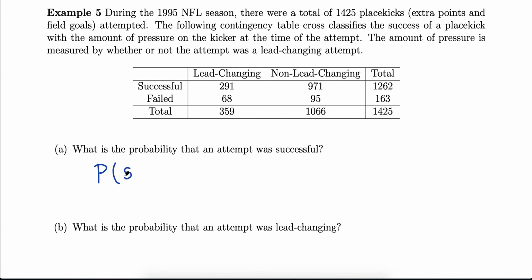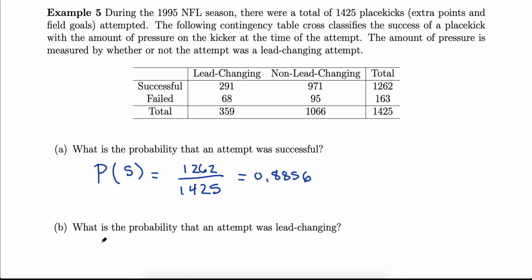So probability of successful is, notice there's no given information, so just out of the overall total, how many were successful? 1,262 out of our total 1,425. Again, leave it like that if you want, or write it as a decimal, which will be fine as well. You would get 0.8856.